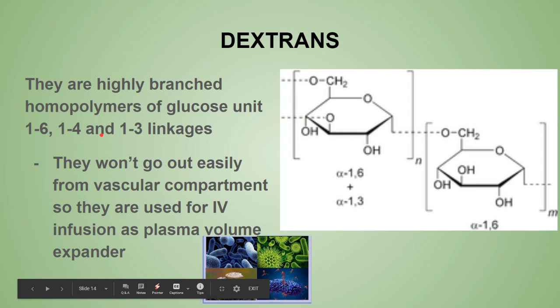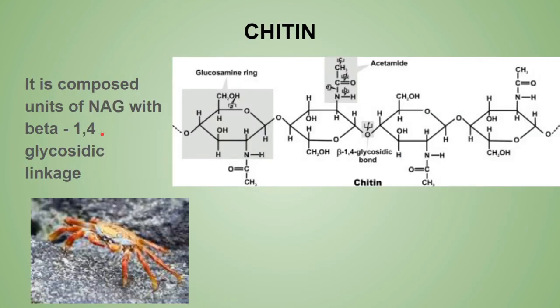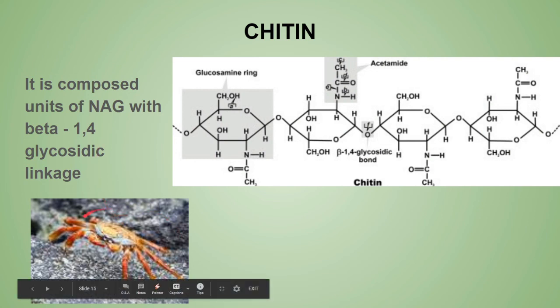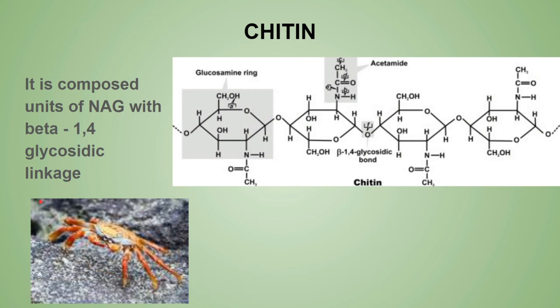Okay, now the chitin. Now what is this? Chitin is actually present in the exoskeleton of the crustaceans, and insects also. It is composed of the NAG. What is NAG? N-acetylglucosamine. It is composed of units of N-acetylglucosamine with beta-1,4 glycosidic linkage. So just remember the linkages over here.